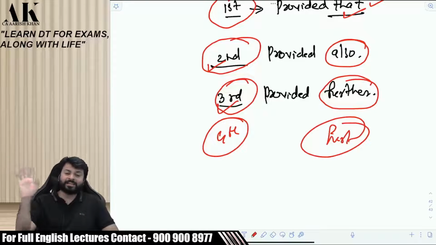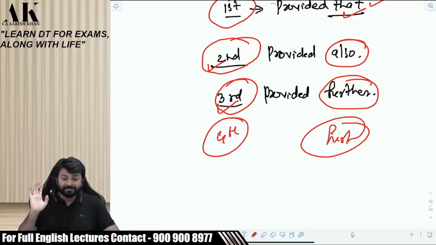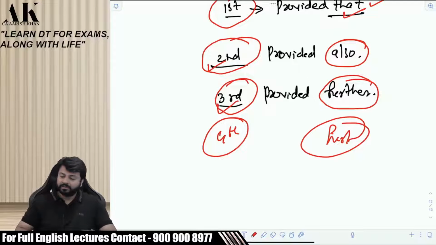So there are sections under income tax law where there are 25 provisos also. How many? 25 provisos in one section. It means there is one section and there are 25 exceptions. So first and second you will find difference, but from third onwards it will be similar only. Are you clear? There is no grammar left here after that.